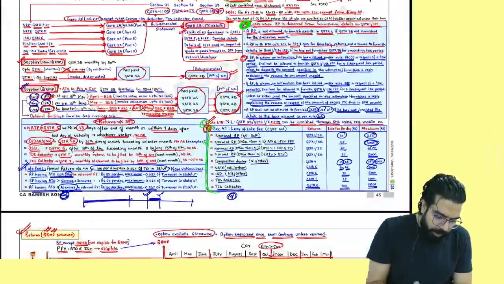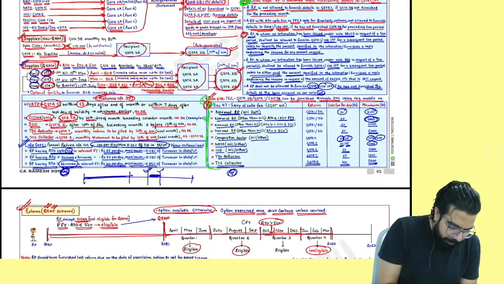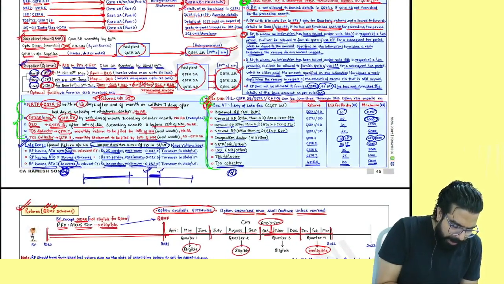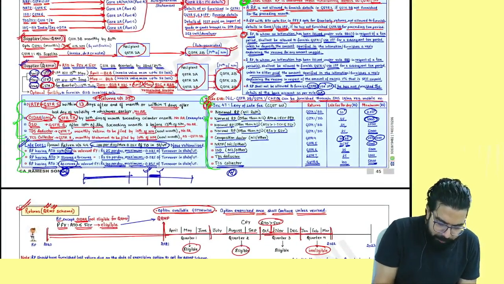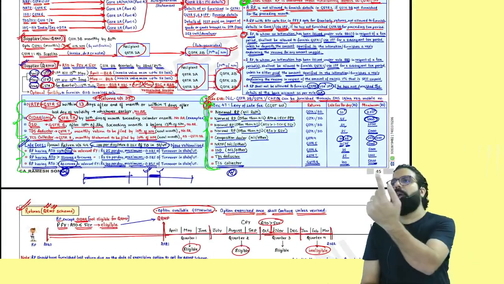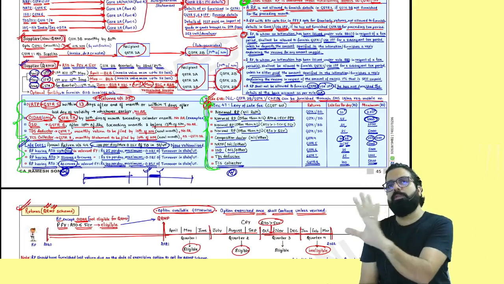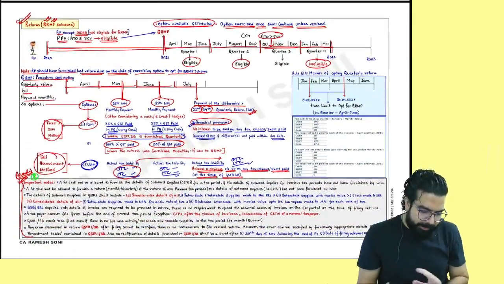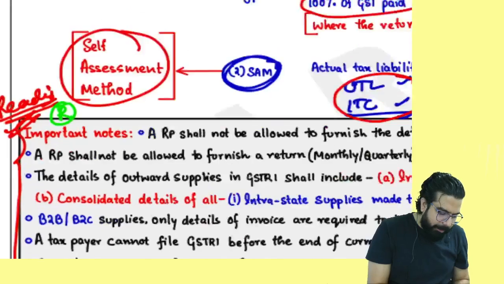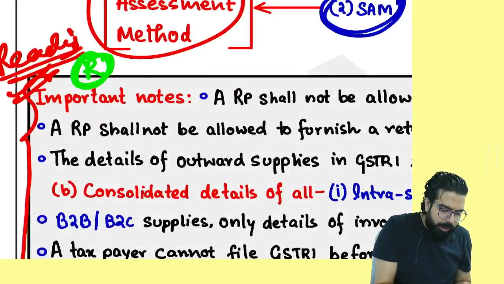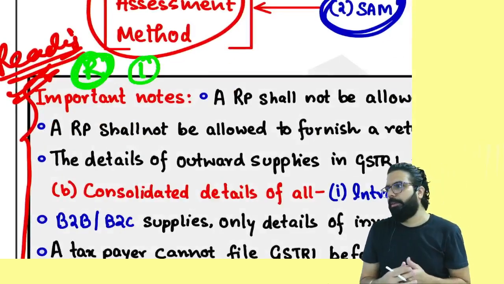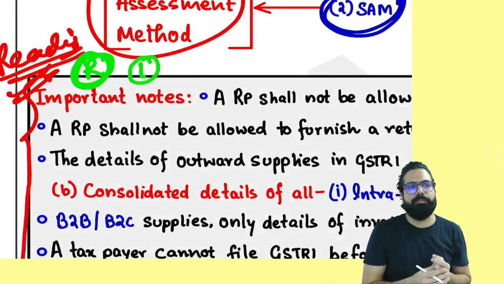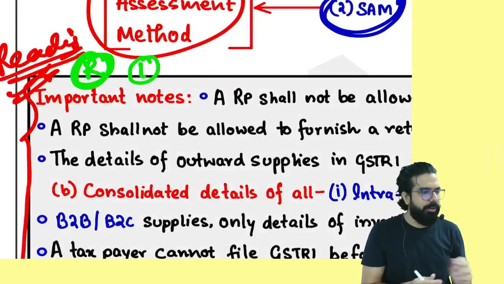Next. This portion which is there: what is the return to be filed by NRTP, late fee and late fee? You can get 1 mark and 1 MCQ. MCQ can come. Take these 3 points, everyone. Next. These important points which I have told you, you can get a 1 mark MCQ from here. You can read these points and go. Just reading category, everyone. Reading category.